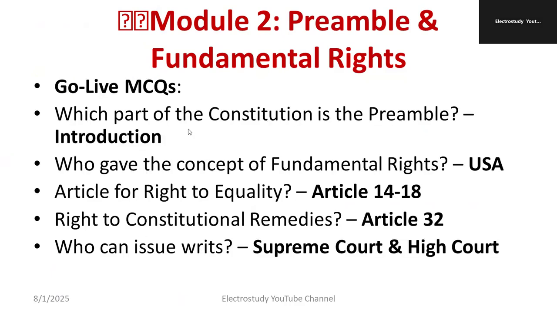Okay, so the next one is module 2 go live questions. Which part of the constitution is the preamble? Of course, it's the introduction. Who gave the concept of fundamental rights? United States of America. Article for right to equality, very, very important: Article 14 to 18. Right to constitutional remedies: Article 32. Who issues writs? Supreme Court as well as High Court. These are the important questions.